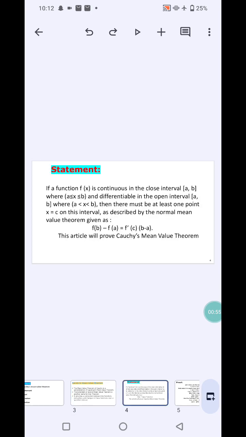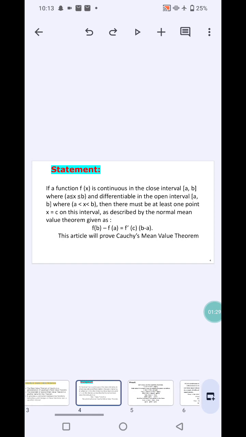Statement: if a function f of x is continuous in the closed interval [a, b], where a ≤ x ≤ b, and differentiable in the open interval (a, b), where a < x < b, then there must be at least one point x = c in this interval, as described by the normal mean value theorem, such that f(b) − f(a) = f'(c)(b − a). This article will prove Cauchy's mean value theorem.